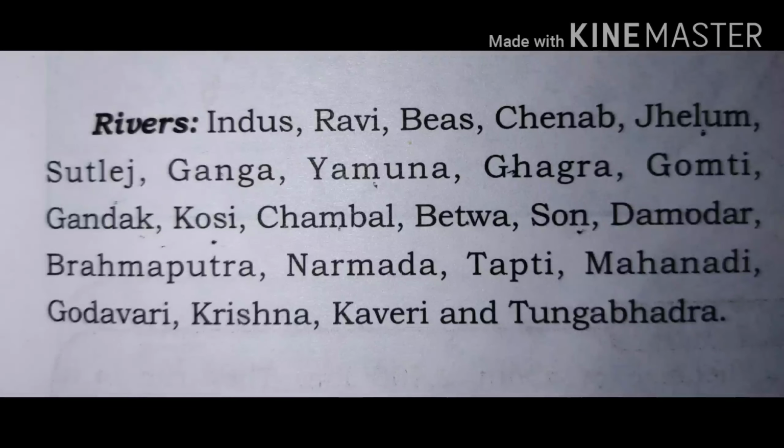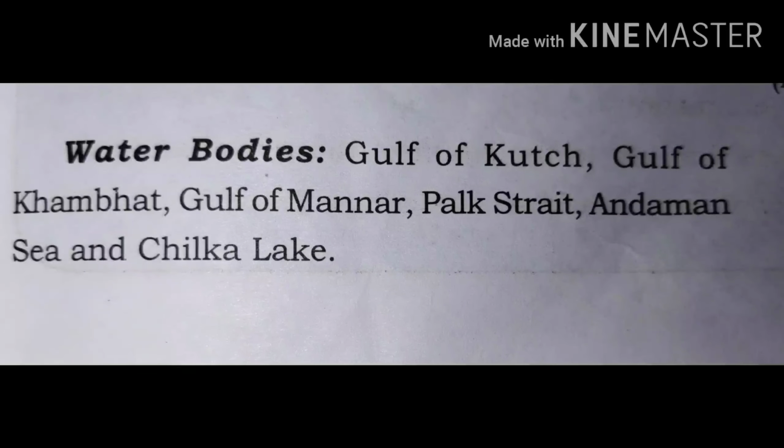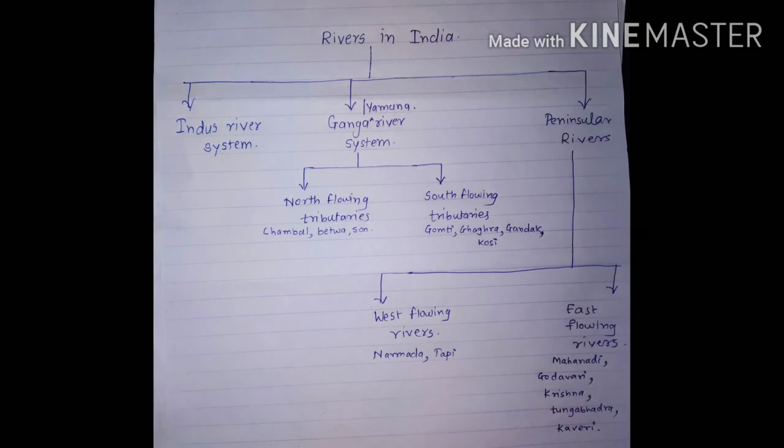This is a very long list of rivers, so this part is a bit lengthy part of this chapter. This part is very important also. And the water bodies which are included are Gulf of Kutch, Gulf of Khambat, Gulf of Mannar, Palk Strait, Andaman Sea and Chilka Lake. We will start with the rivers, but first of all we will study the division or classification of rivers in India.